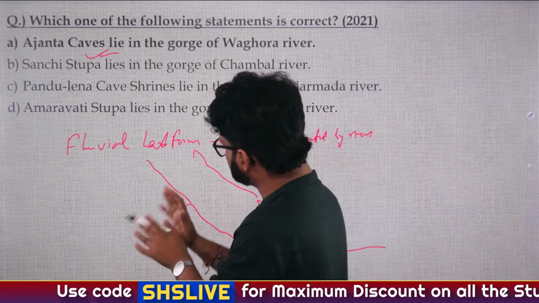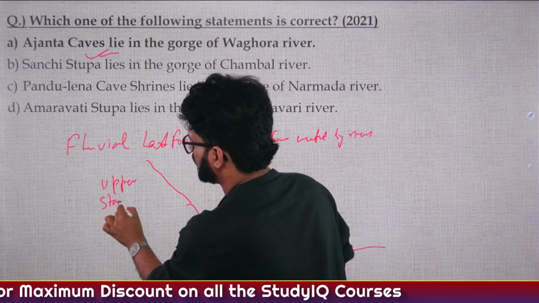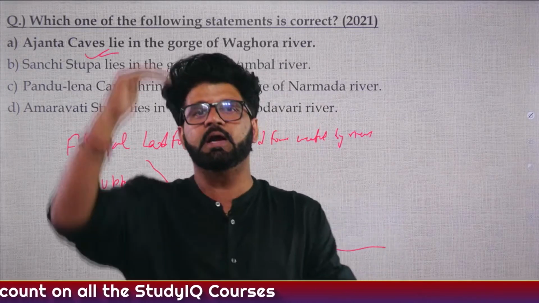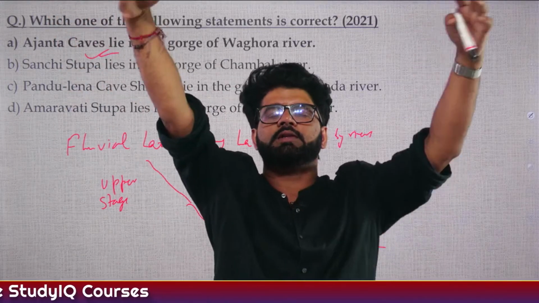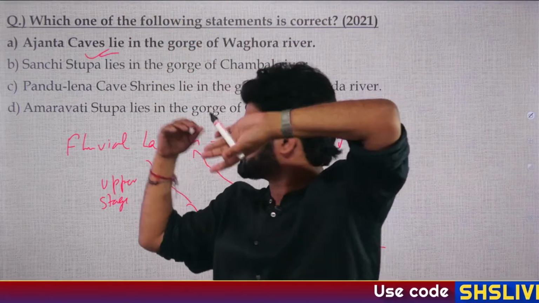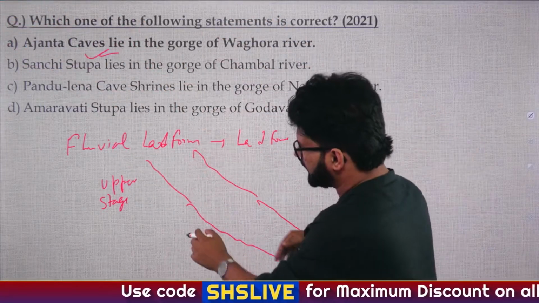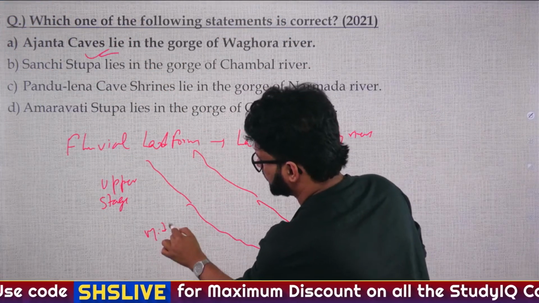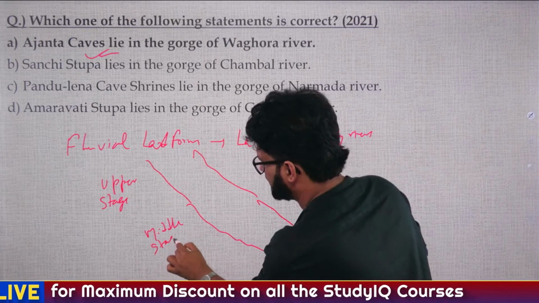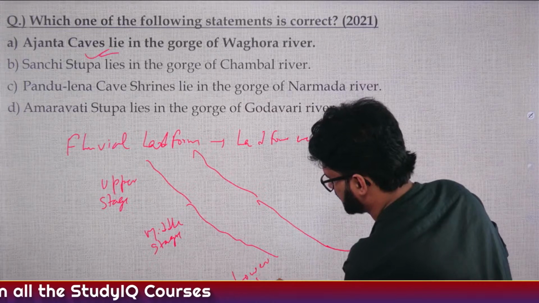So there are certain stages here. The upper stage of a river, where it is eroding mountains, the velocity is very high because it is coming from, let's say, a glacier that has melted. So it is cutting the mountains and the slope is also very high and very steep. From the upper stage, it will come to the middle stage and then the lower stage. Here history and geography are merging.